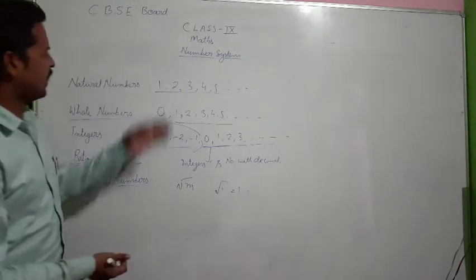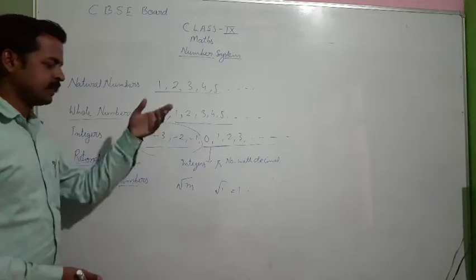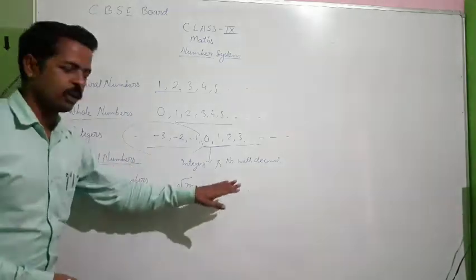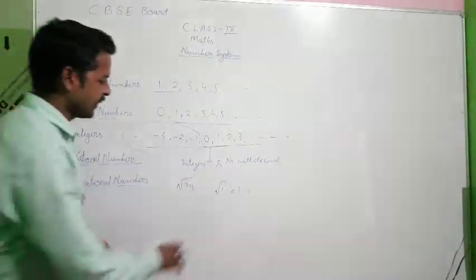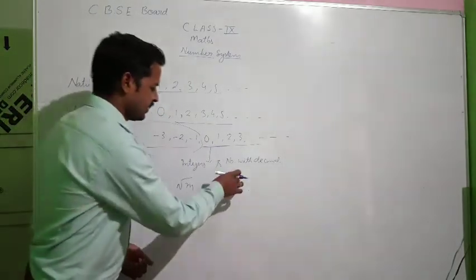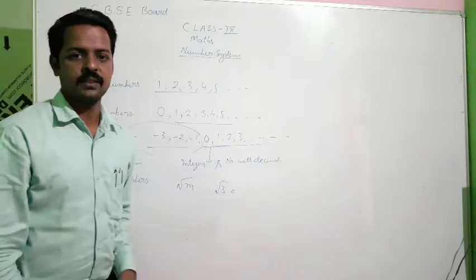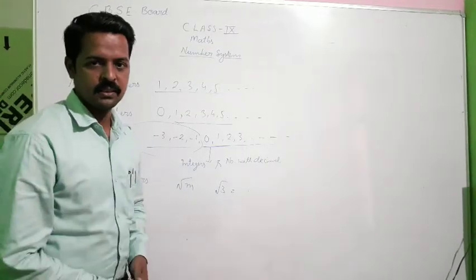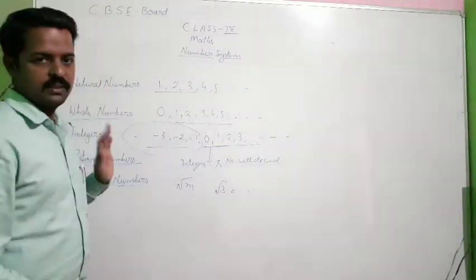So it is a natural number, it is a whole number, it is an integer, it is a rational number, but it will not be an irrational number. Now if I write 3 over here, you will not get a proper terminating decimal expansion or recurring decimal expansion. So such numbers are known as irrational numbers.